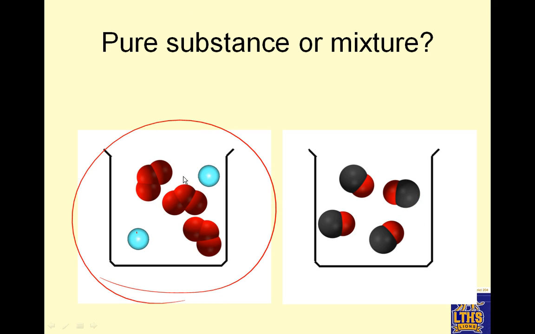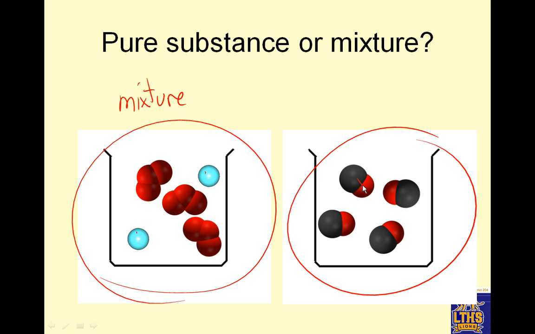Okay, pure substance or mixture? So this whole thing, wait, this, and this, they're different pieces. So this is a mixture. Okay, looking at this and this are the same as that and that. This is a pure substance because each part is the same. Pure substance, each part is the same. Mixture, different parts.